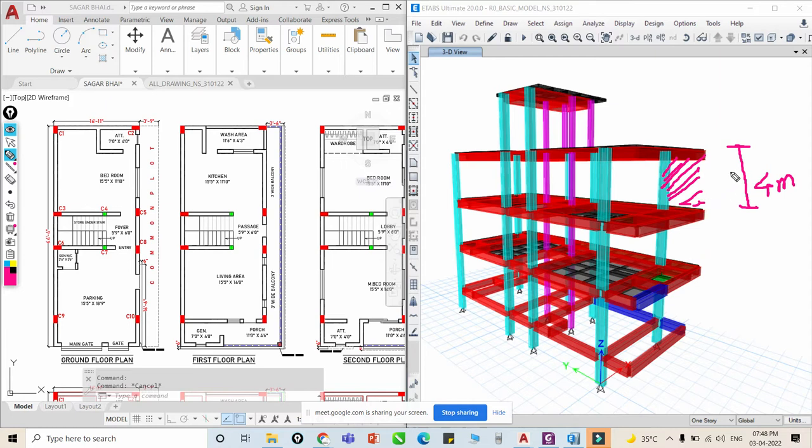Anyone? How to calculate this load? You already know UDL loads. So how can we calculate these things?